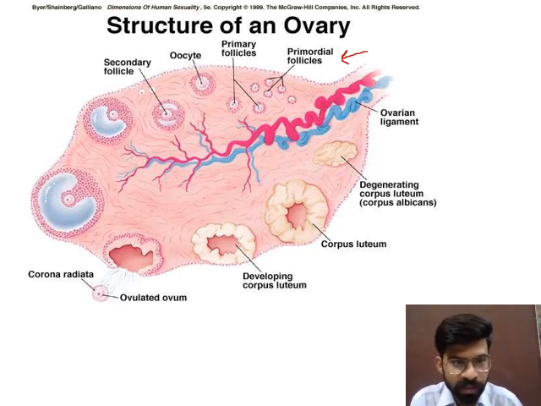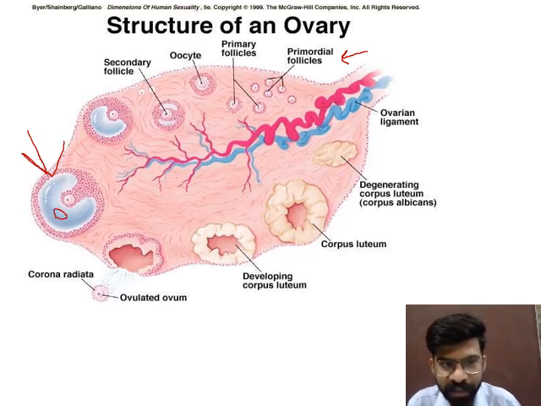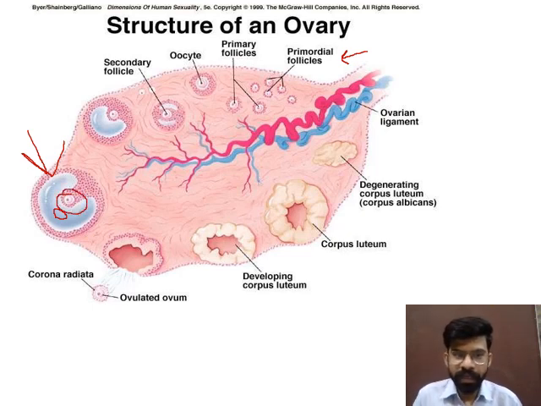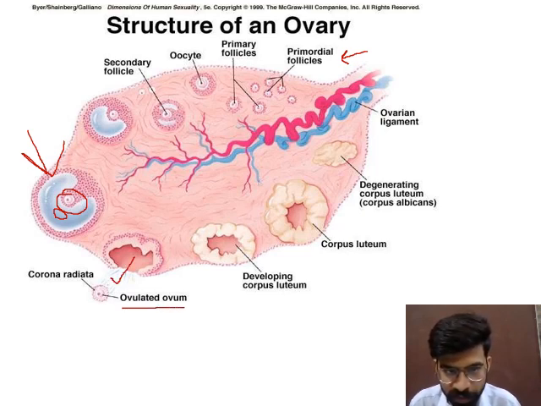Here, this is the Graafian follicle, and the Graafian follicle contains a cavity, and this is the single ovum or egg here. And the Graafian follicle will rupture, and it will release the ovum outside the Graafian follicle. So the ovary releases the egg.